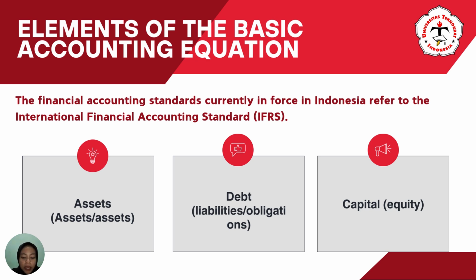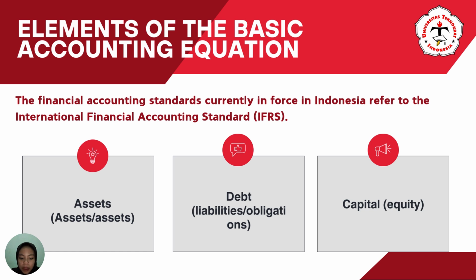The elements in the basic accounting equation include: 1. Assets are a list of assets owned by a company. Assets are a collection of resources owned by a company that will be used to obtain income for the year in question and subsequent years. 2.